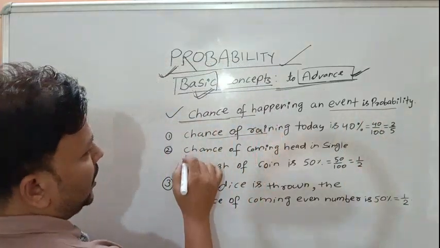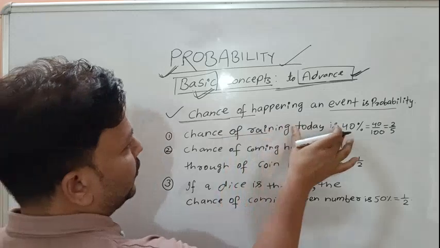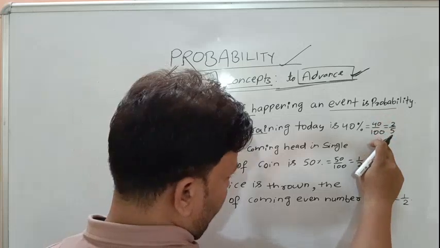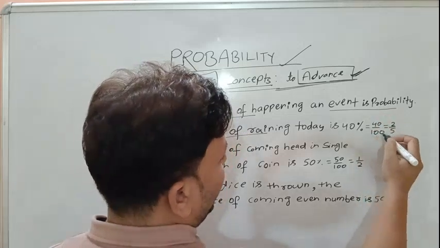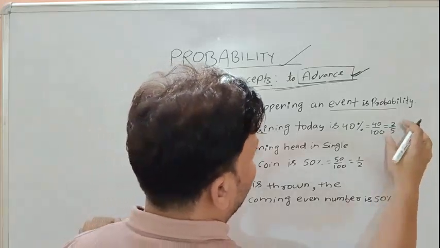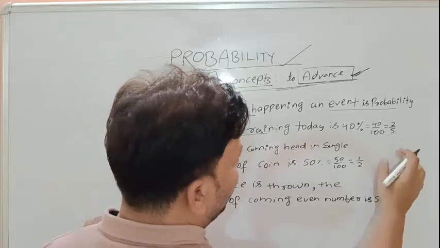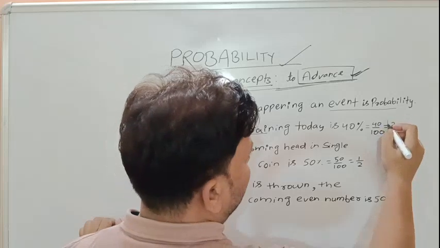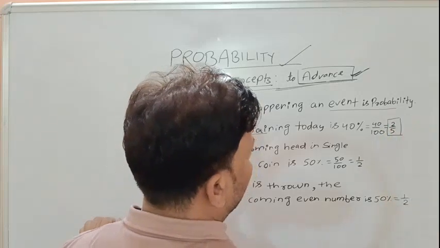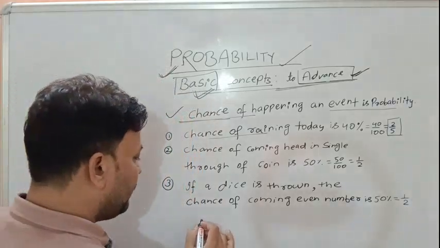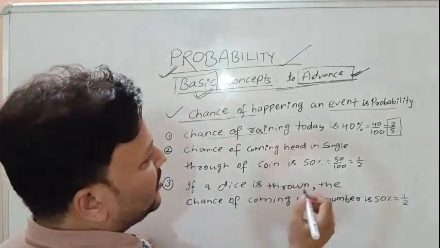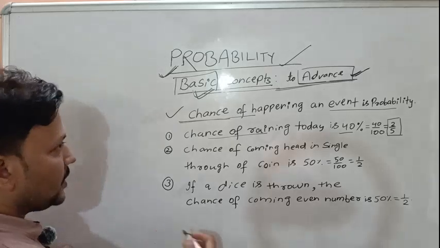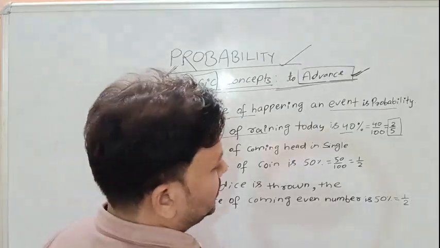For example, the chance of raining today is 40%. 40% means 40 over 100, and when we cancel out the fraction it becomes 2 over 5. So 2 over 5 is a fraction, and that is called the probability. That means probability is represented as a fraction. It is similar to percentage, but percentage may exceed 100%.